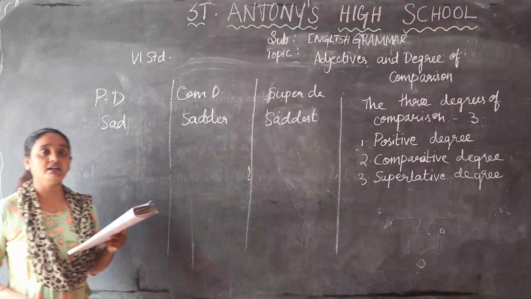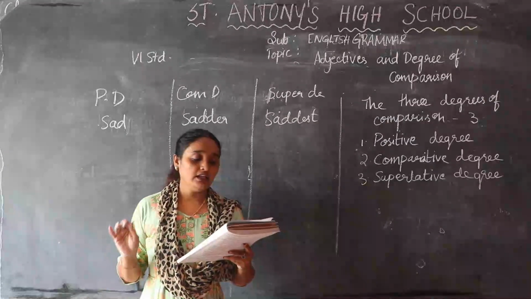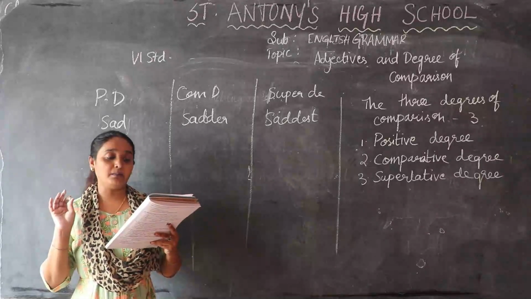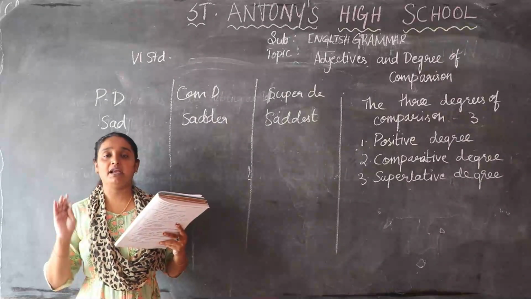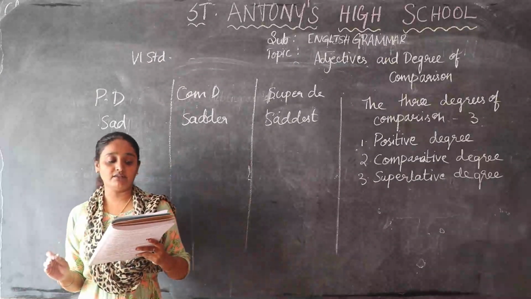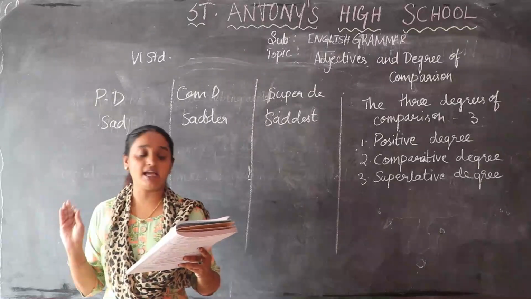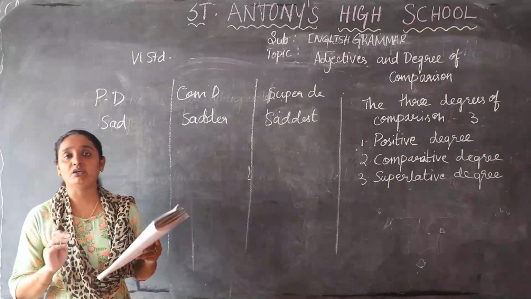Okay, next you have hot, hotter, hottest, cold, colder, coldest. Next, much: you have to write more and most for that. So others try to write yourself, children. First one I have done for you: sad, sadder, saddest, hot, hotter, hottest, cold, colder, coldest.